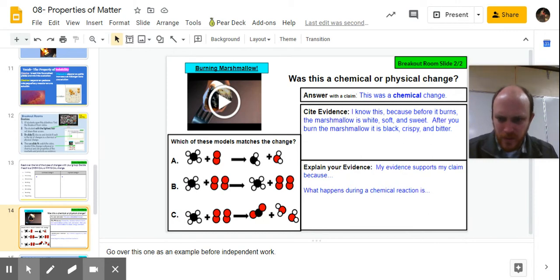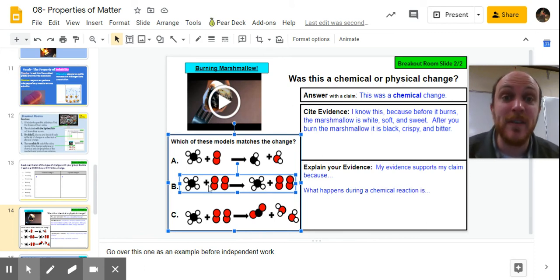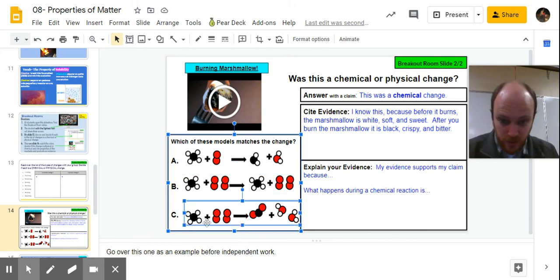Over here, this is the same. So we have 2 of these now. But these are the same. This is like it didn't change. This would be a physical change because it didn't change at all. Look, these reactants are the same as these products. Over here, though, you're getting some rearranging, and it's a balanced equation. 1 black, 4 red, 4 white. Yep. So I'm going to say that this model makes the most sense.